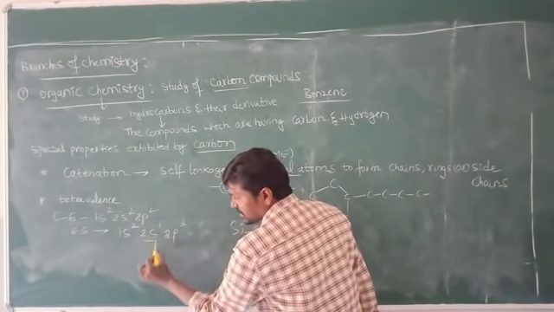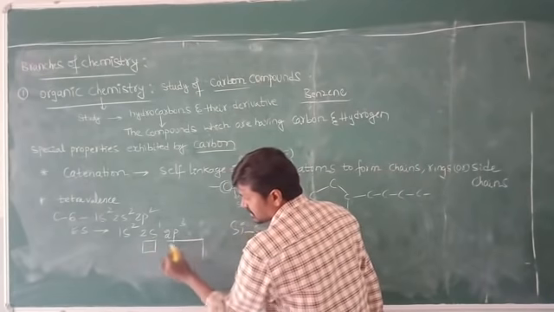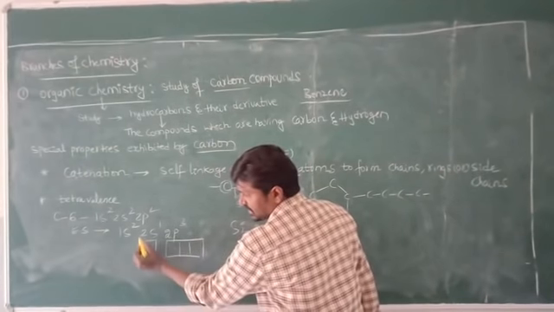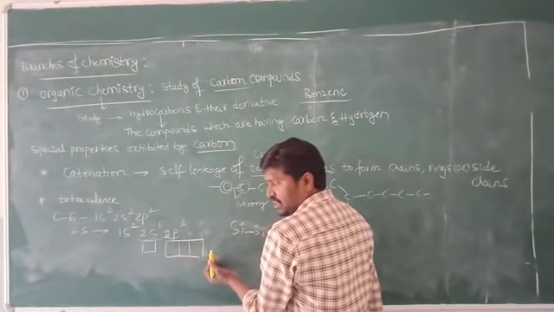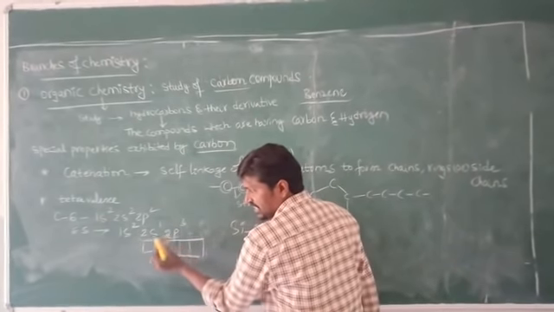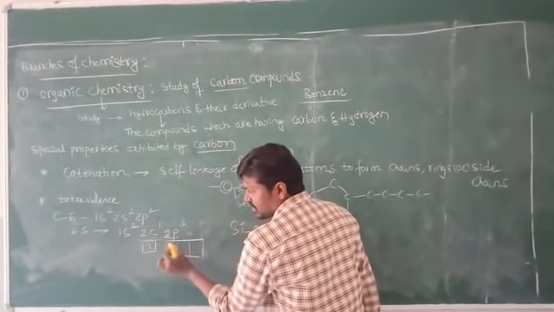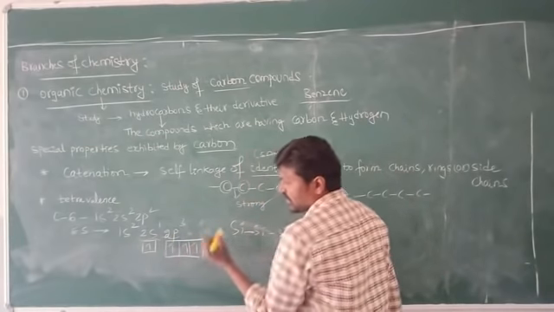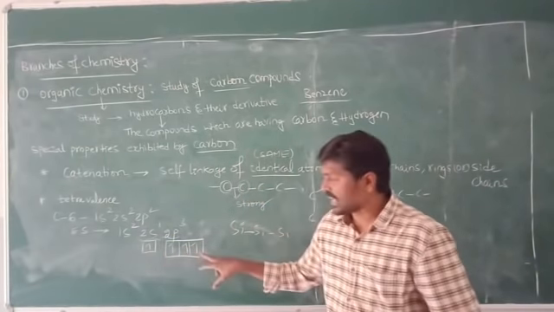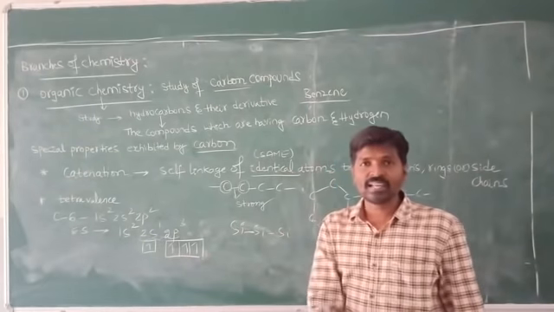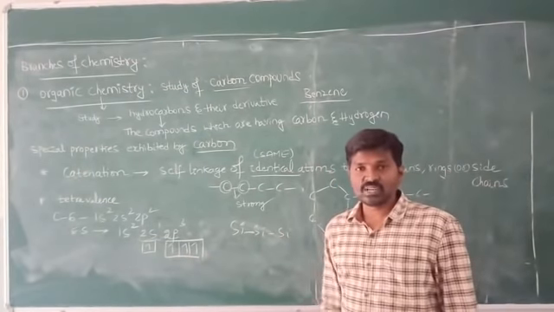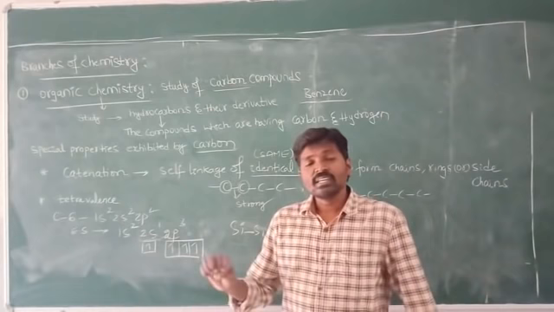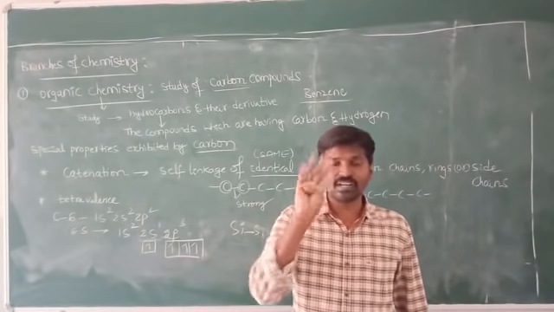For understanding purposes I will write it like this. This is the outermost configuration, the outermost shell, 2s1 and 2p3. Here we observe 4 unpaired electrons. Due to that reason carbon can easily form 4 bonds.